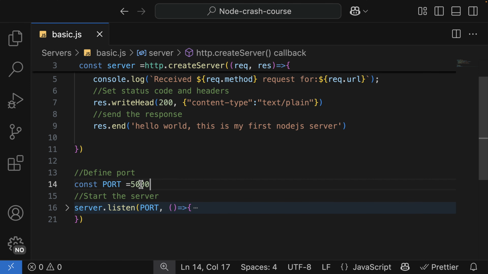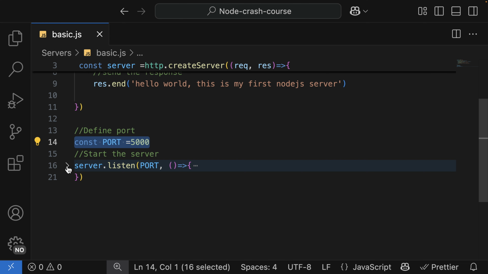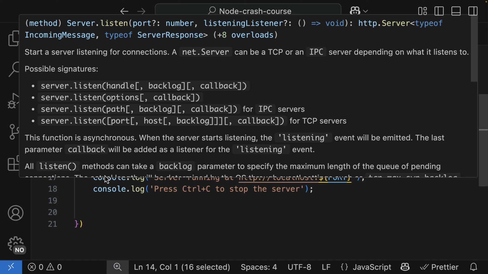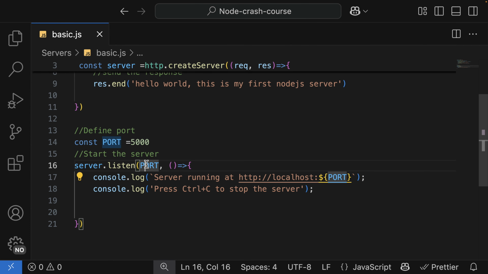And in here, we are opening a door that's going to allow our server to receive incoming visitors or requests. And this is where we are starting our server by using server.listen as a function call, pass in the port, and then a callback function. And note that this is going to be listened on localhost. So what is localhost? Localhost is like your computer's home address on the internet, but it only points to itself.